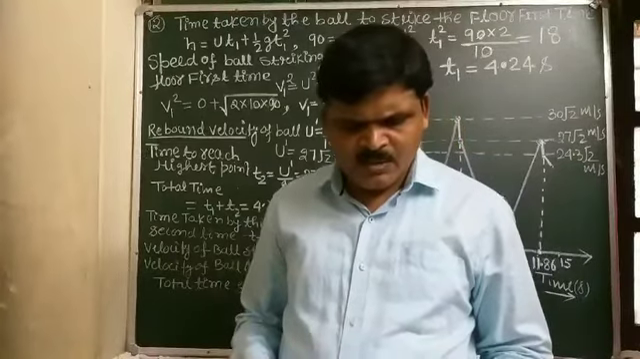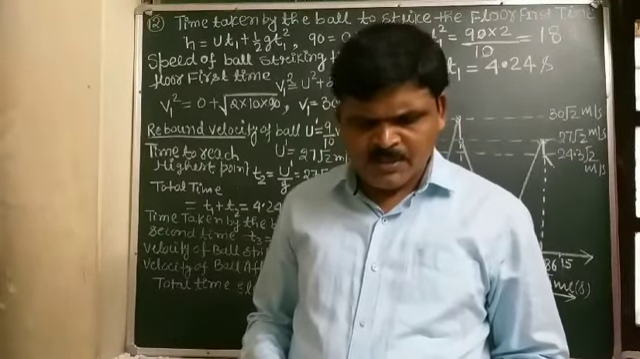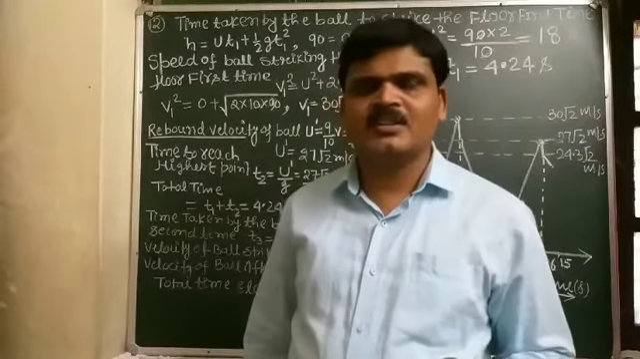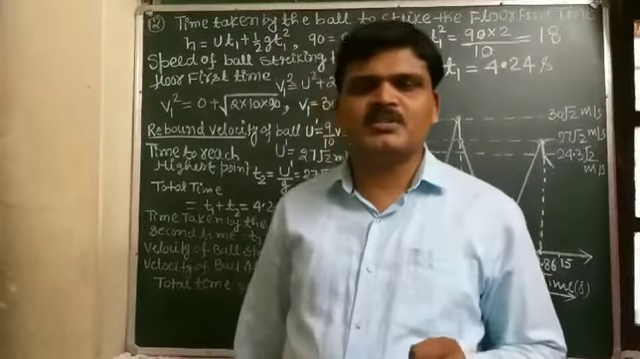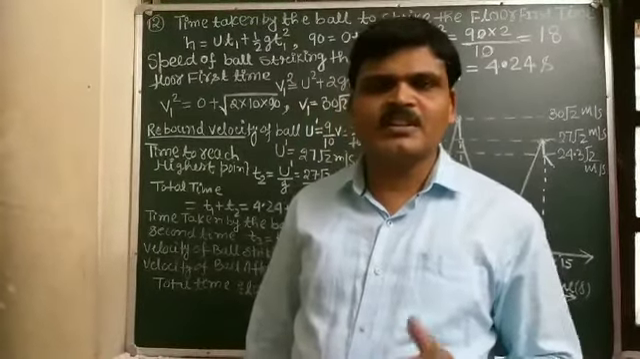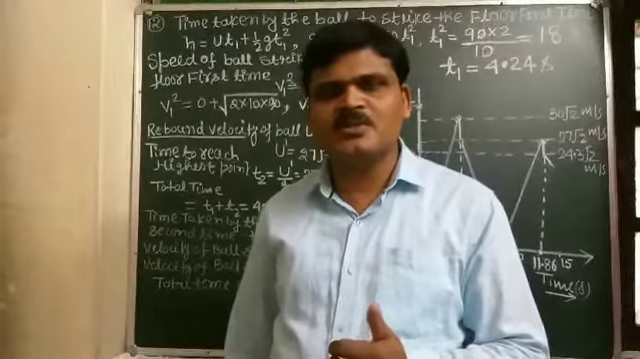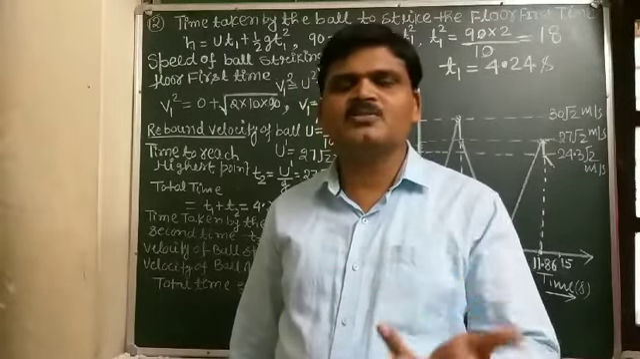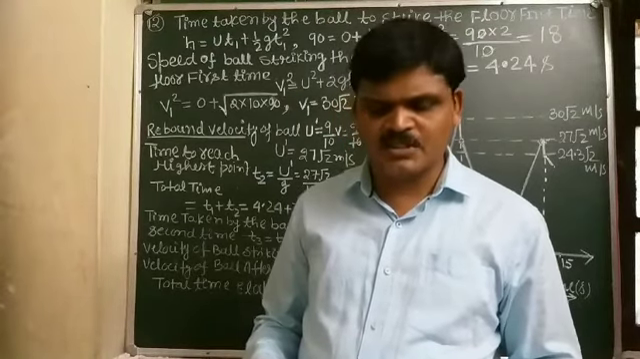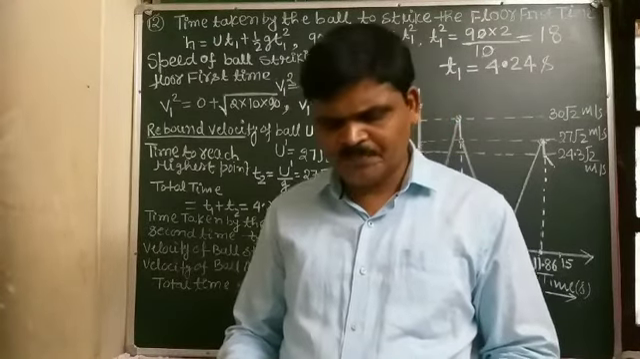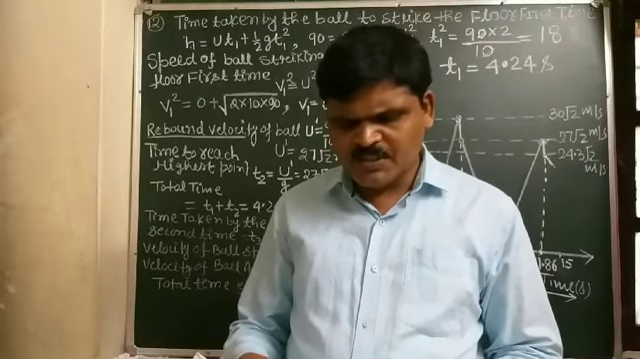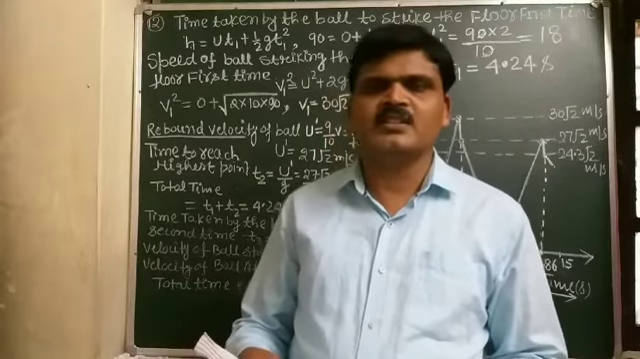Second, a particle with zero speed may have non-zero velocity. Students, you know that speed is the magnitude of velocity. If the speed is zero, then the velocity will also be zero. So the given statement is false.